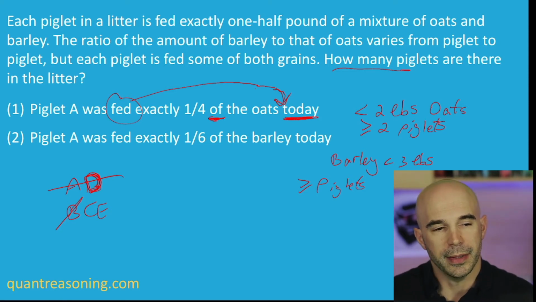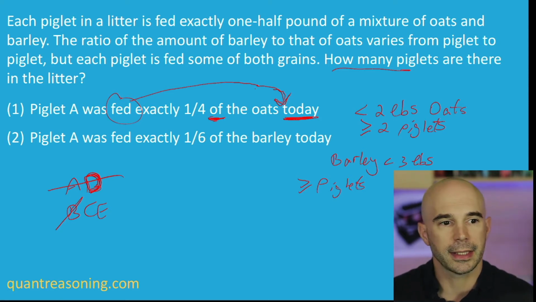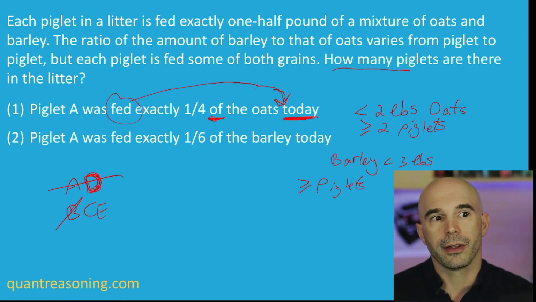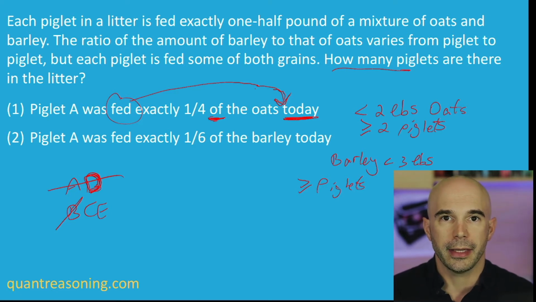When we combine the statements, I suppose we could still say that there's less than 2 pounds of oats and there's less than 3 pounds of barley, which would mean there's less than 5 pounds total. And that does give us an upper limit on the number of piglets. So this is significant, right? The piglets now do have an upper limit, whereas they didn't have an upper limit with each statement on its own. What is the upper limit for the number of piglets when we combine these statements?